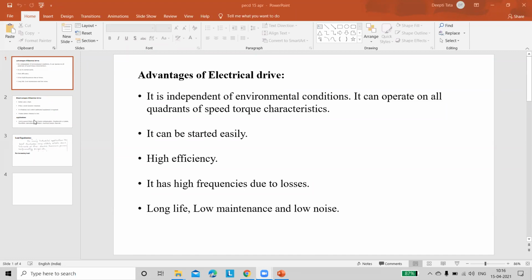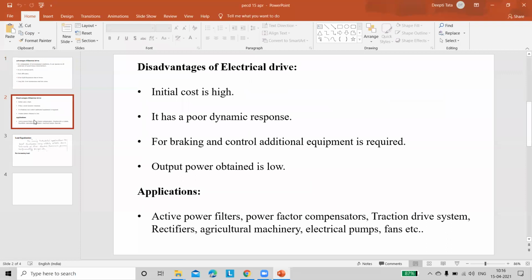And disadvantages. For the electrical drives, the disadvantage is that the initial cost is very high. And the next one is, for any device or any system, you have to observe 2 responses: one is steady state response and the second one is dynamic response.